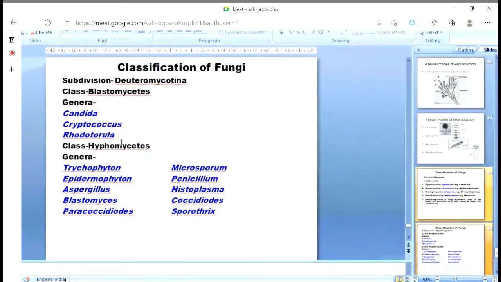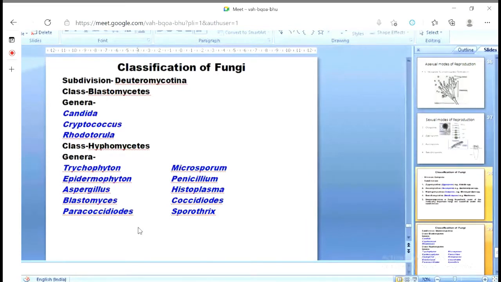Under Hyphomycetes, this is the largest class under which most of the pathogenic fungi are placed. We have given certain examples of genera like Trichophyton, Microsporum, Epidermophyton, Penicillium, Aspergillus, Histoplasma, Blastomyces, Coccidioides, Paracoccidioides, Sporothrix.